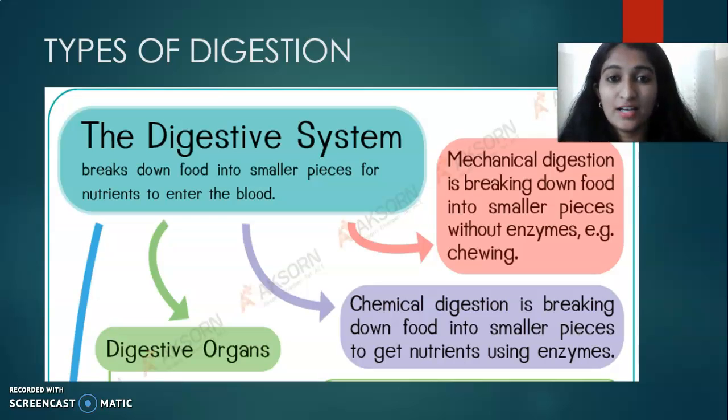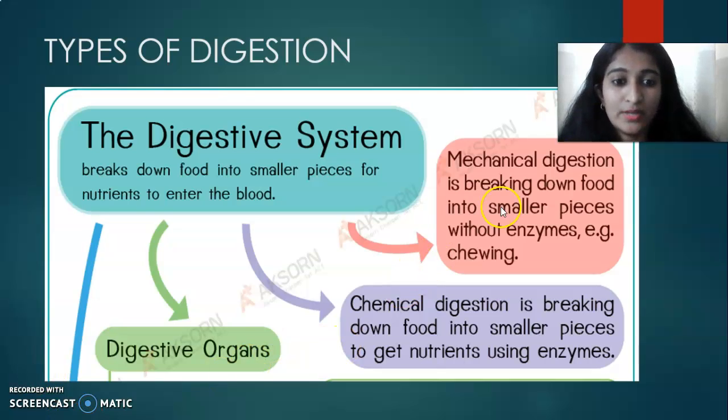In the last class, we discussed digestion. We discussed the organs involved in digestion, and we discussed enzymes and digestive juices, right? So today we are going to discuss types of digestion. We have two types of digestion.